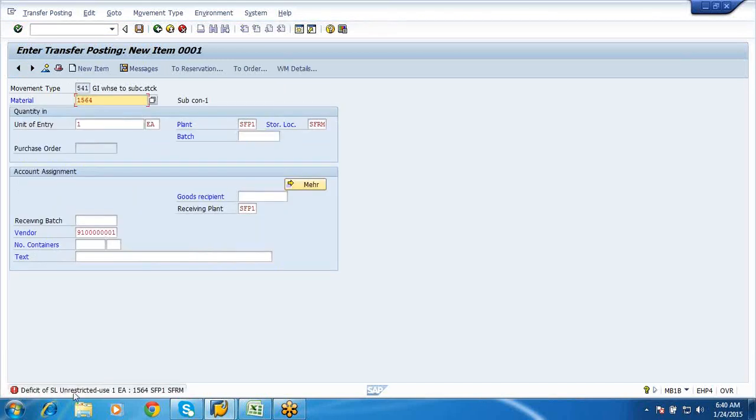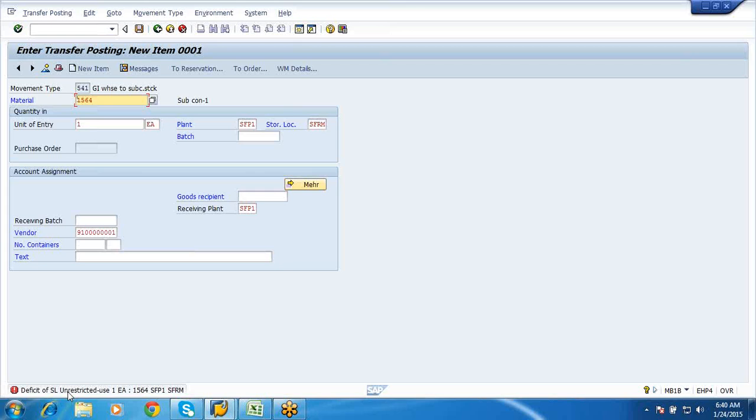See here, below we have an error message saying deficit of unrestricted use 1, because we don't have stock to issue this material to the subcontracting. We have just created the material in the system, but in real time it would not be like that. Physically the material and the part numbers would be available, but in the system they would not have updated it, or the stocks would not have been uploaded.